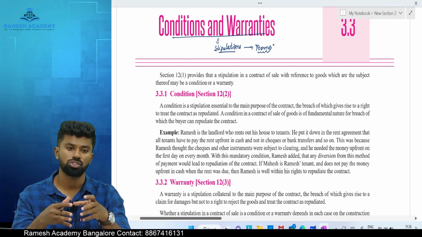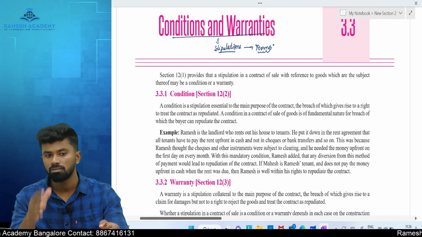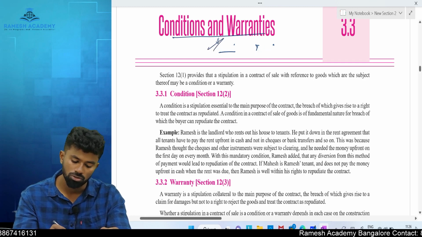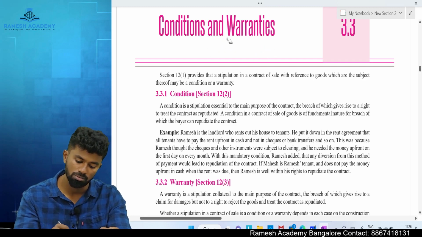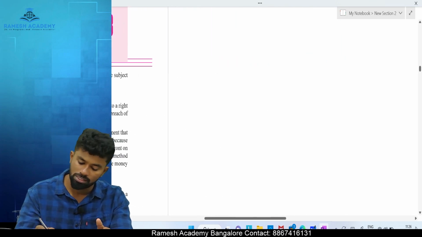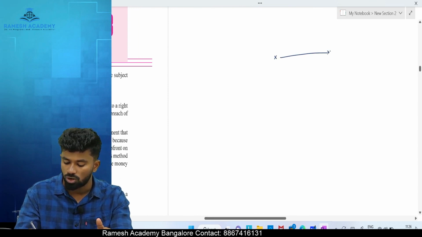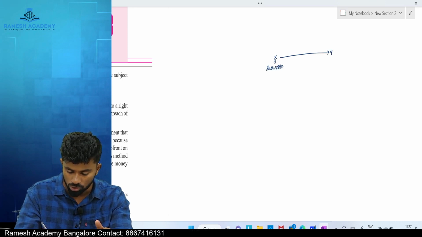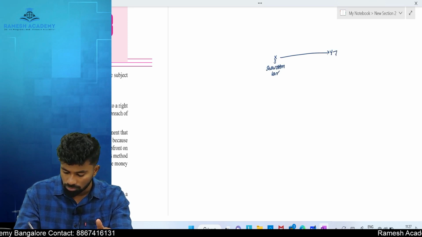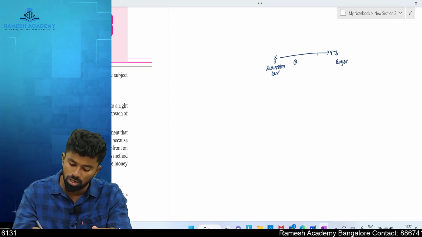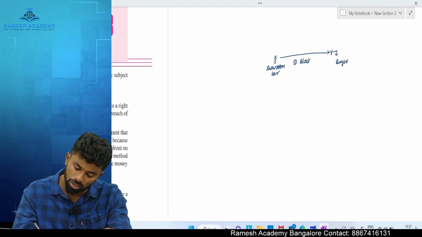And these stipulations can be either conditions or warranties. Now, let us understand what are conditions and what are warranties. Let's take an example. With the example, we will understand this concept of conditions and warranties. Let's say Mr. X is entering into a contract with Y. X is the showroom owner. He has a car showroom, and Y is the buyer. Both will agree on something, right? Now Y wants to buy a black color car, a black color SUV, Mahindra SUV 800.